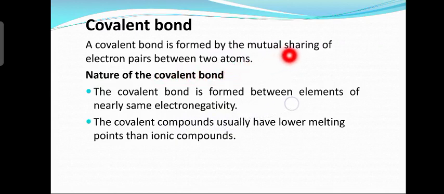So it is formed by the mutual sharing of electron pairs between the two atoms. Now what is the nature of covalent bond? The covalent bond is formed between elements of the same electronegativity. So in order to form a covalent bond, there must be two atoms, elements having the same electronegativity. The covalent compounds usually have lower melting points than ionic compounds. So covalent bonds, since they are weak compared to ionic bonds, have a lower melting point.